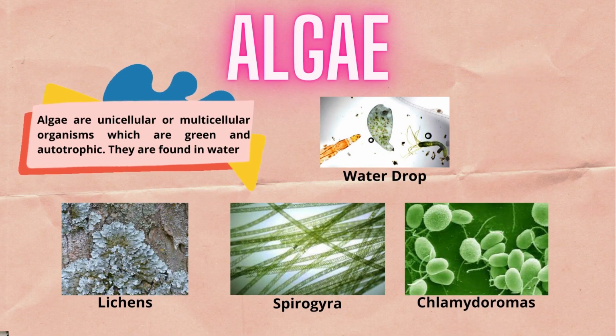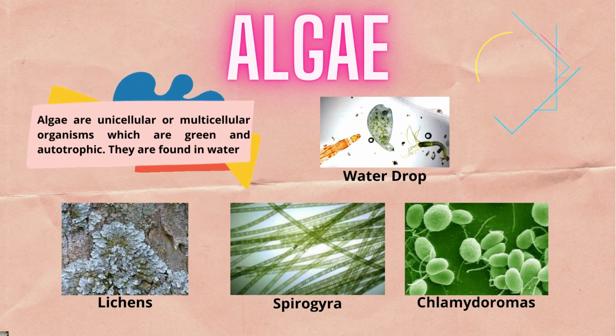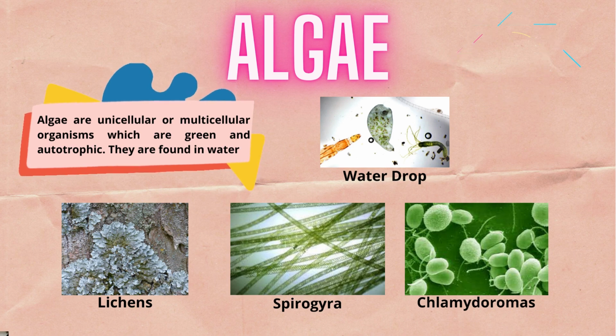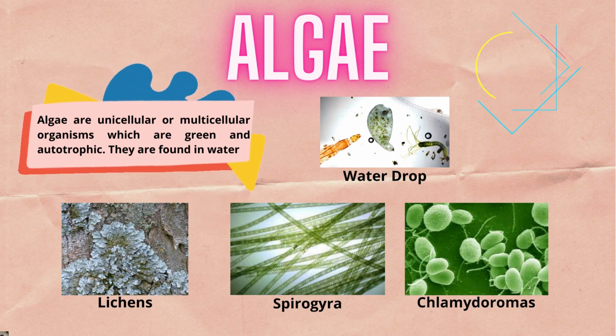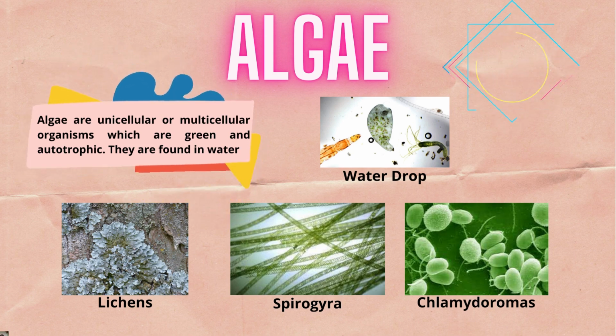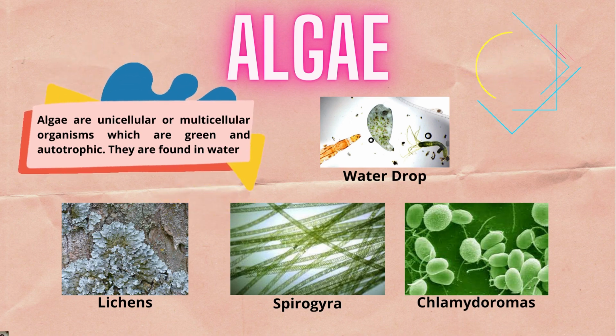Algae. Algae can be unicellular such as Chlamydomonas or multicellular such as Spirogyra. They are green organisms, which indicates the presence of chlorophyll, and can prepare their own food, which means that they are autotrophic in nutrition. They are usually found in water. As you can see here, in a water drop from a lake, there are thousands or millions of algae present in it.